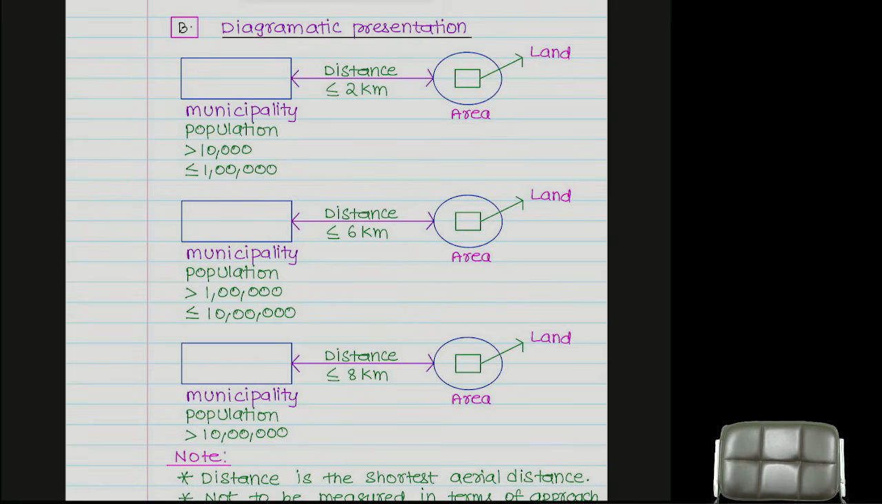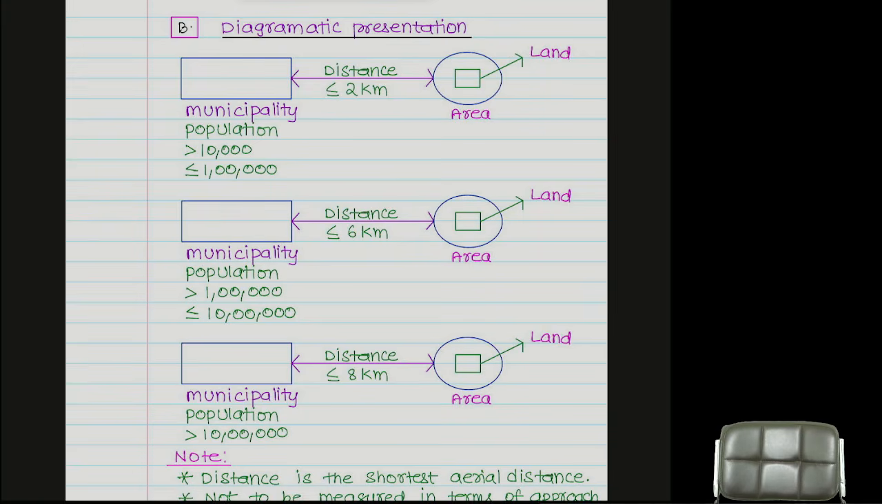That municipality population is less than or equal to 10,000 is the first category. Second, more than 10,000, less than or equal to 1 lakh. So tell me, there is a municipality, that municipality population is more than 10,000, less than or equal to 1